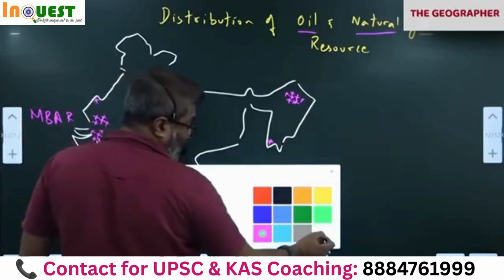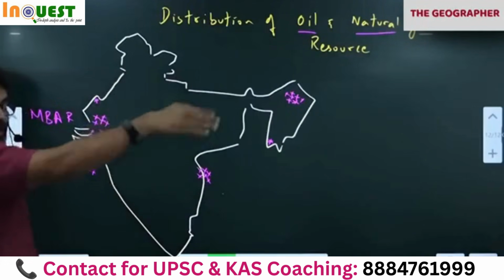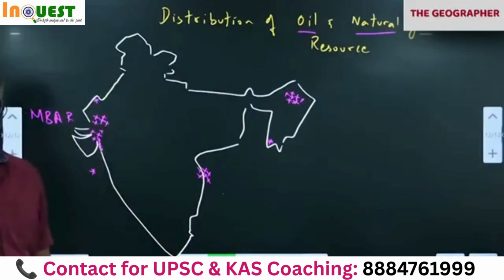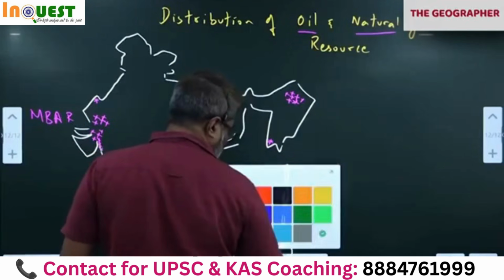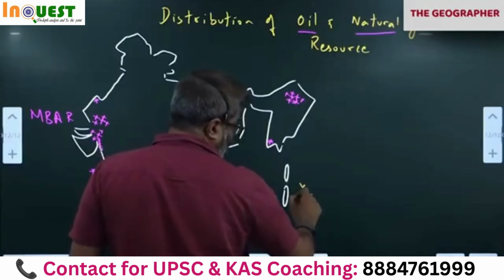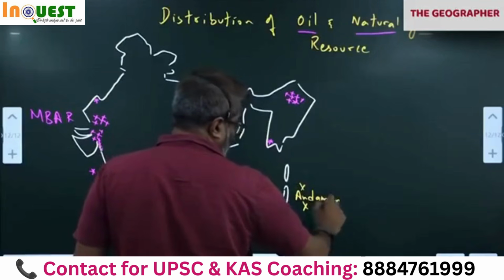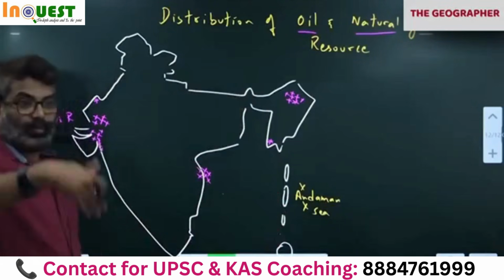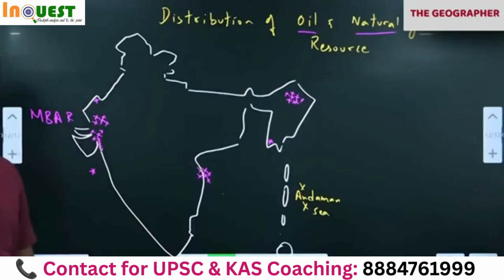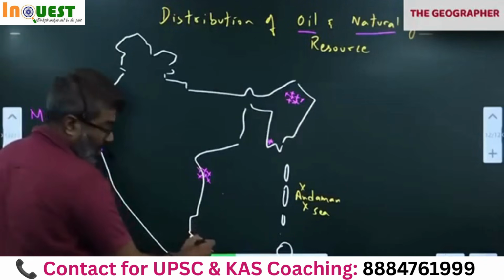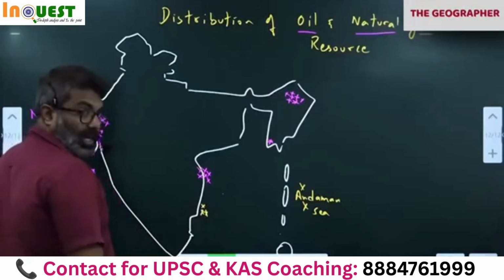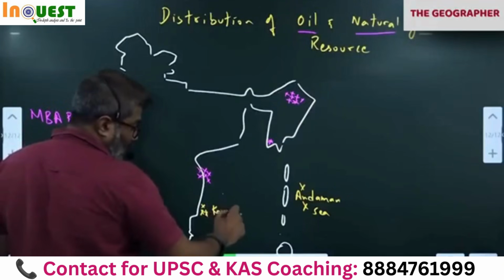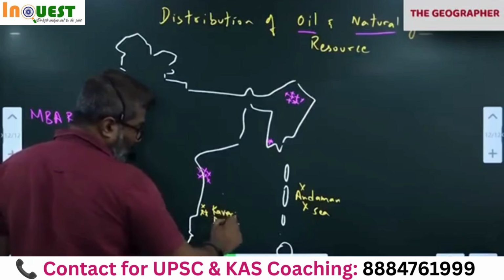So next, future. These are all existing. Future means what? Reserve. I'm talking about reserve, for the future. Andaman and Nicobar. I told you about the recent oil discovery. Andaman Sea. Future reserves I'm marking in yellow. Andaman Sea is also considered to be one of the largest oil fields we have discovered recently. Then here Kaveri Delta. Again they are saying oil is there here in Tamil Nadu.